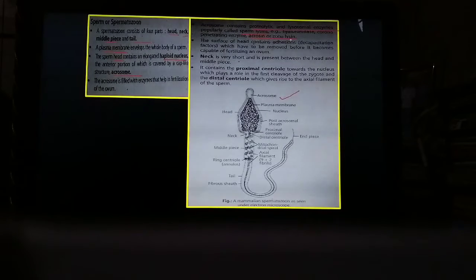And the neck region, which is the region between head and middle piece, has two kinds of centrioles, that is the proximal centriole towards the nucleus, which plays a very important role in the first cleavage of the zygote, and the distal centriole which gives rise to the axial filament of the sperm. So here are the 4 parts of sperm: head region, neck region, middle piece region, then tail.